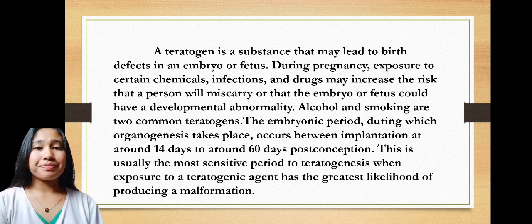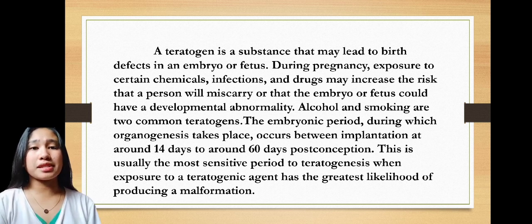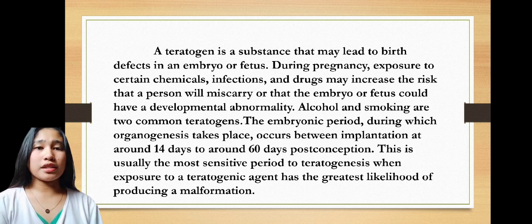The embryonic period, during which organogenesis takes place, occurs between implantation at around 14 days to around 60 days post conception. This is usually the most sensitive period to teratogenesis, when exposure to a teratogenic agent has the greatest likelihood of producing a malformation. Teratogens can begin affecting the developing embryo as early as 10 to 14 days after conception.